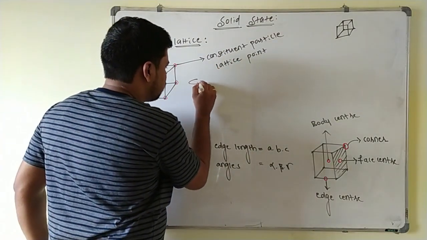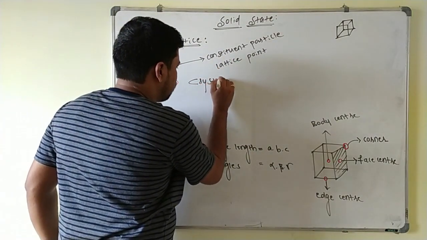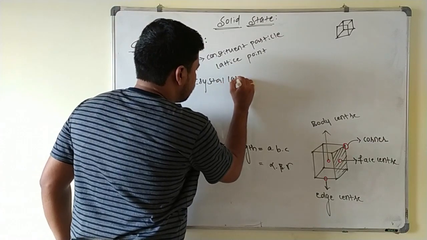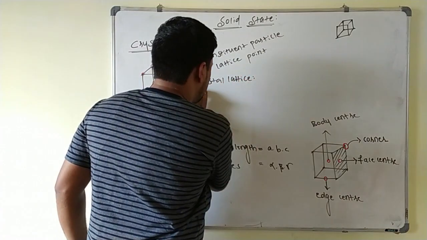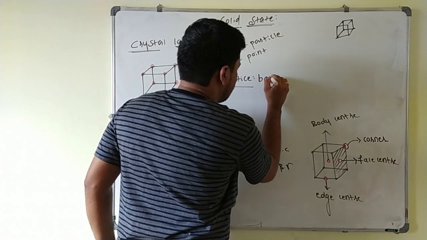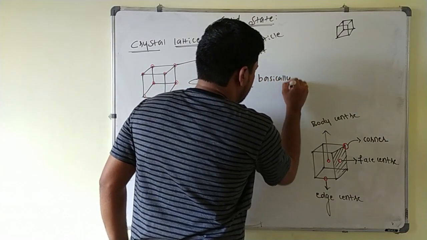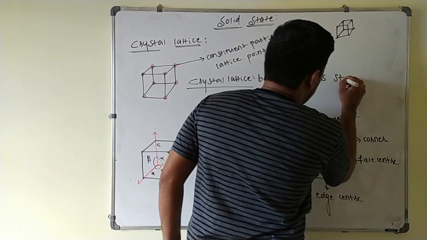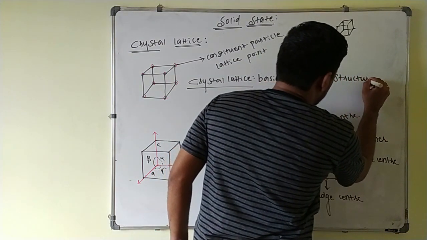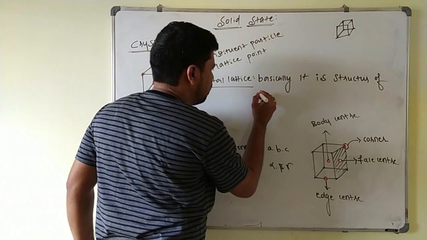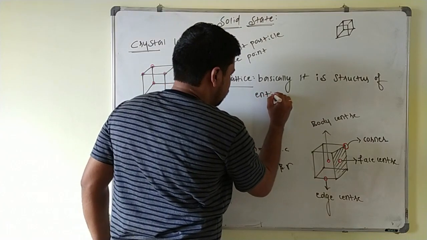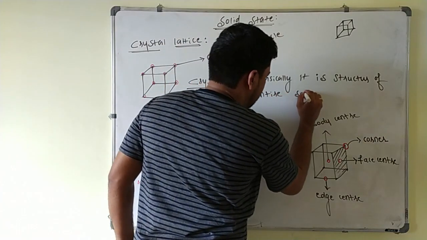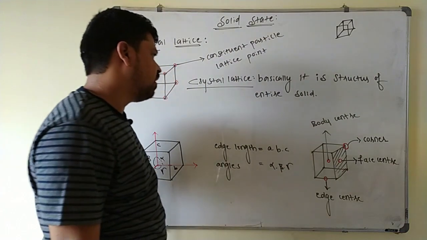Crystal lattice, this crystal lattice is basically the structure of the entire solid. Structure of the entire solid. Okay.